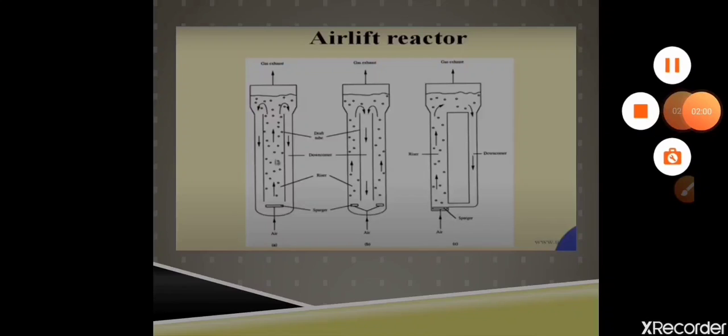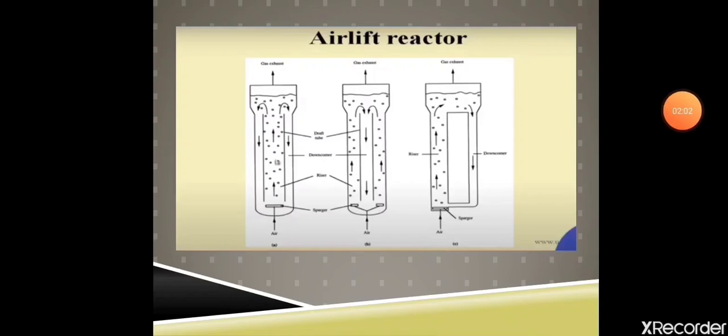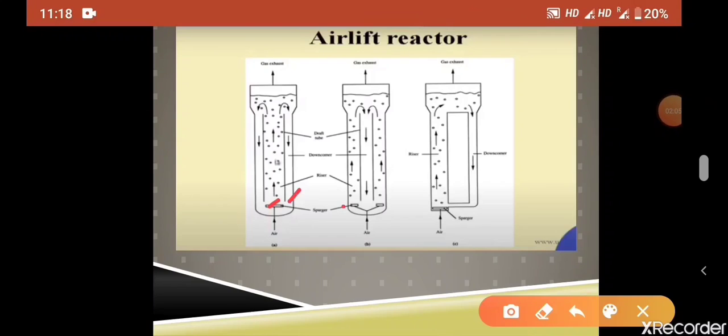If we look at the reactor, we can see different types of draft tubes. When we pass air from this side, it goes out like this, but there will be some kind of dragging force here.